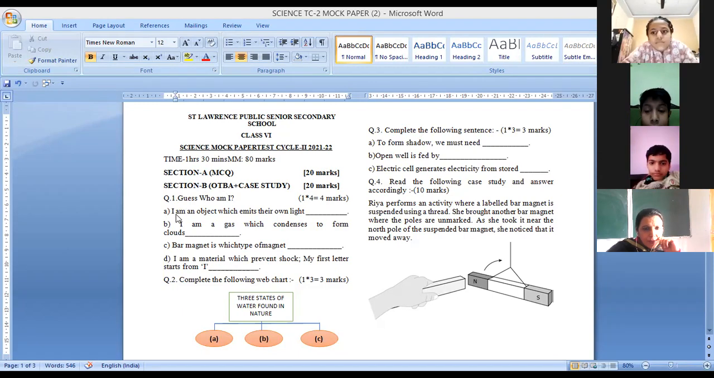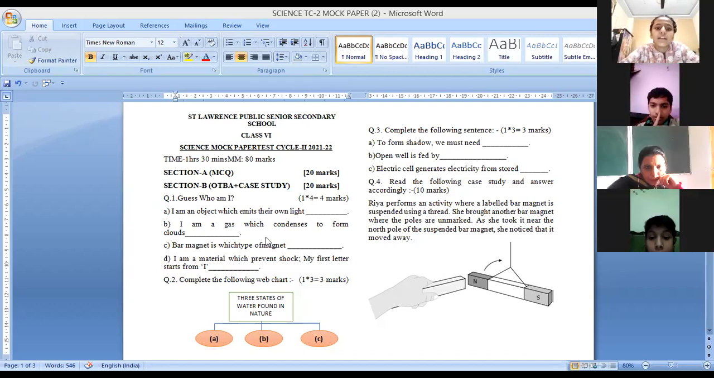Yes, Parnika, first answer. I am an object which emits their own light. Ma'am, I am an object which emits light on its own, luminous objects. Luminous objects. Yes, Aditya Purohit.